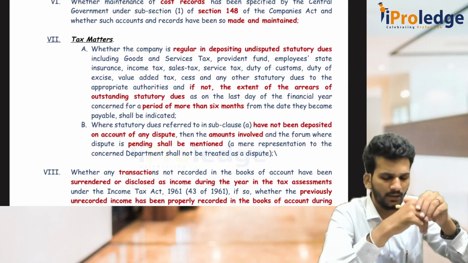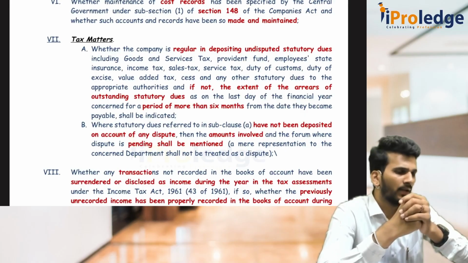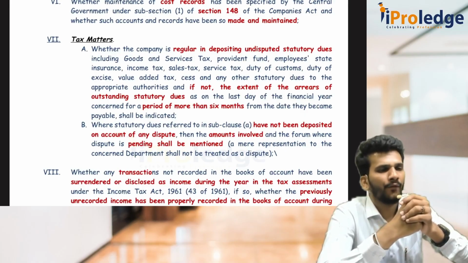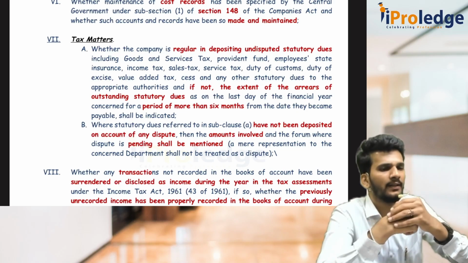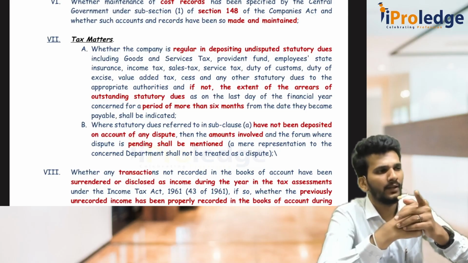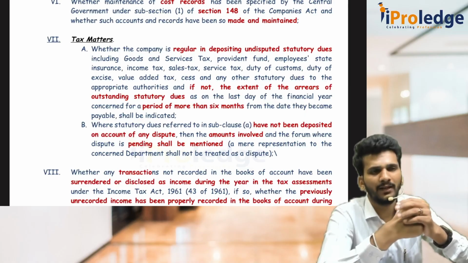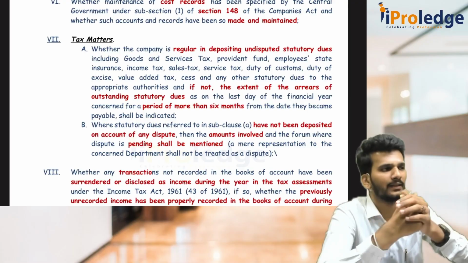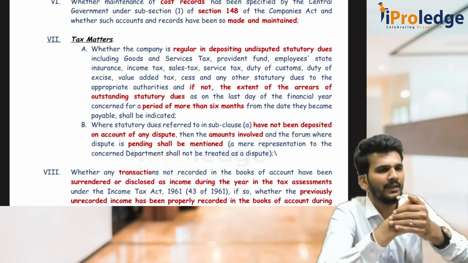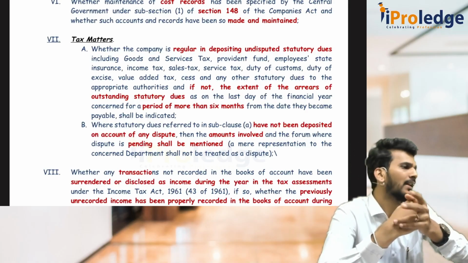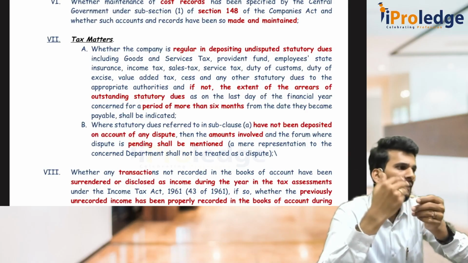Then the 7th is again important, where they tell that whatever money is required to be paid by the company to the statutory authorities, like income tax, PF, stamp duty, sales tax, anything, there are two types of dues. One is undisputed dues. What is an undisputed due? I told, sir, my income is 10 lakh, I will pay 3 lakh rupees as tax. The government also told, okay, income tax department. That means there is no dispute between us. Now I am telling, sir, my income is 10 lakh, I will pay 3 lakh rupees as tax. They tell that no, your income is 20 lakh, pay 6 lakh rupees as tax. That means there is a dispute going on. So one is undisputed dues, the second one is disputed dues.